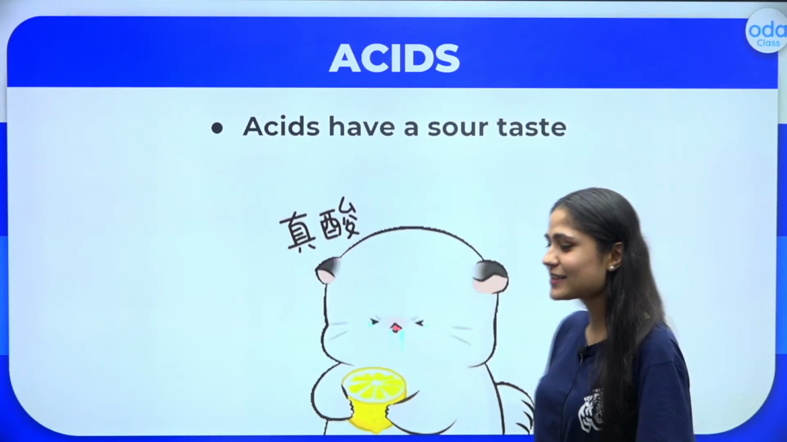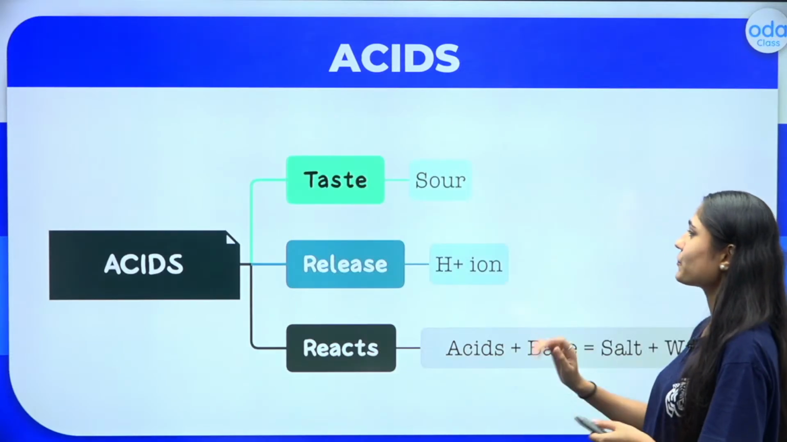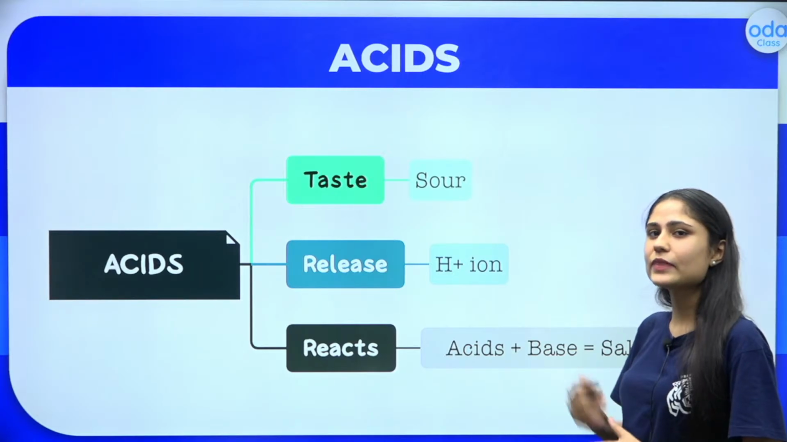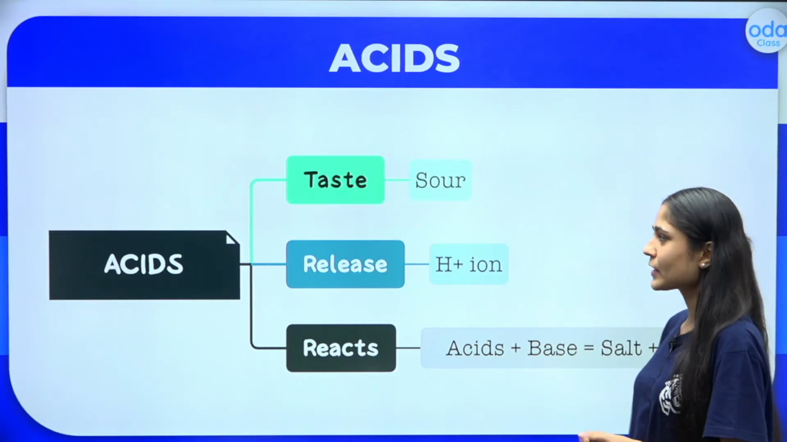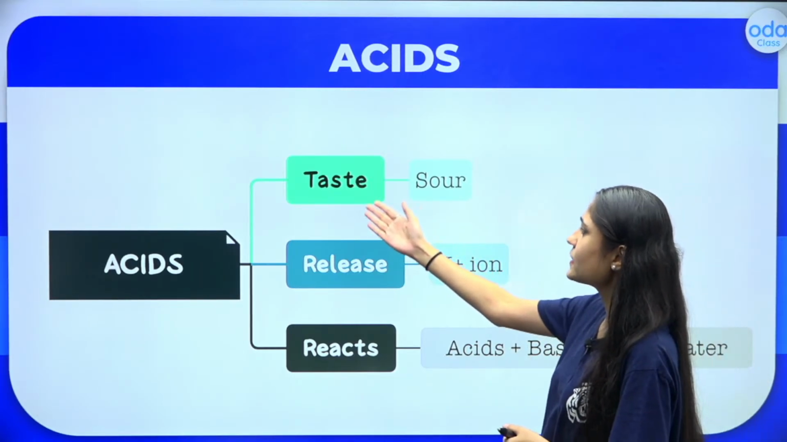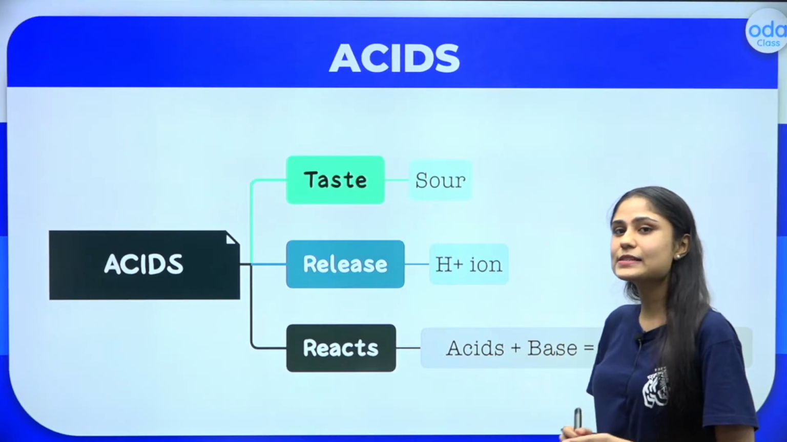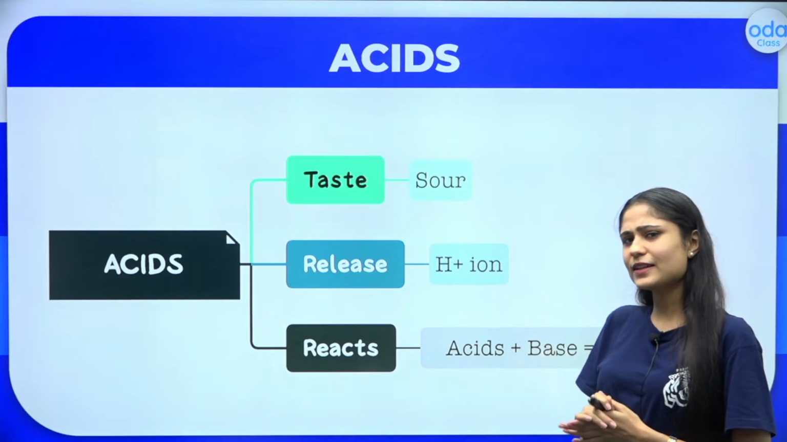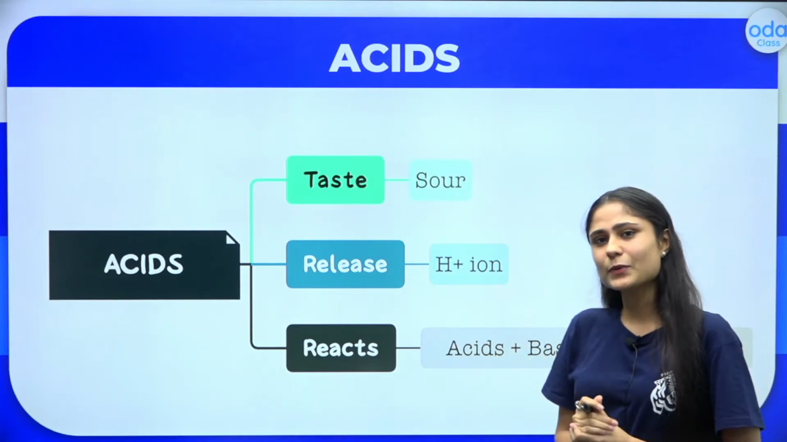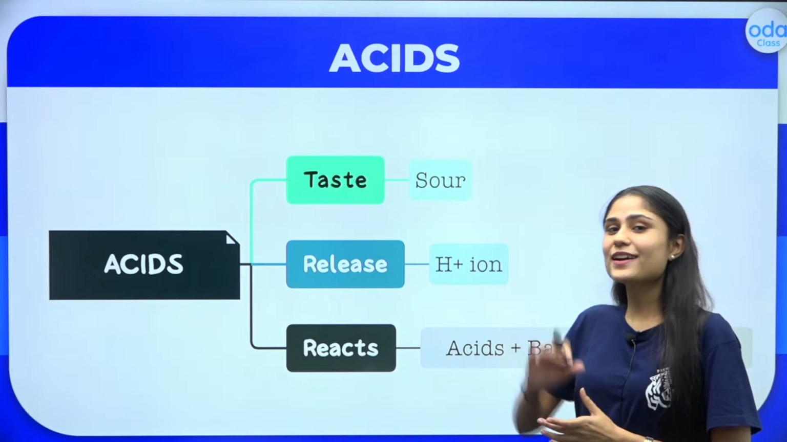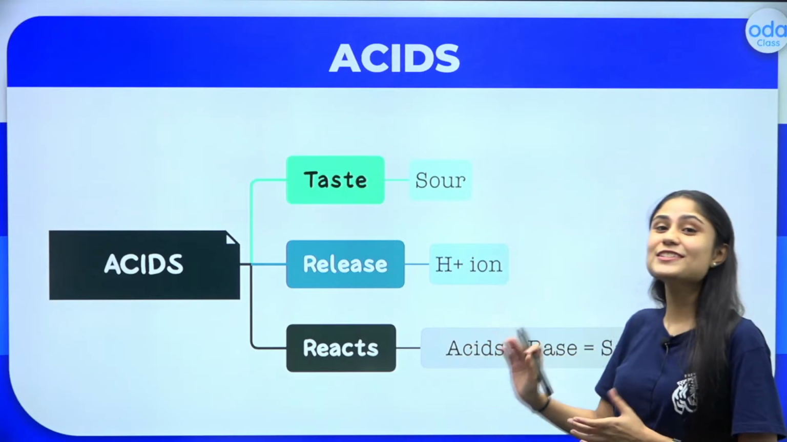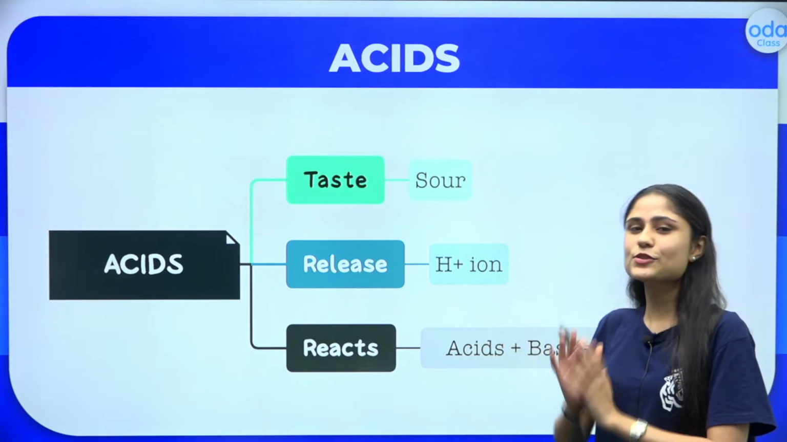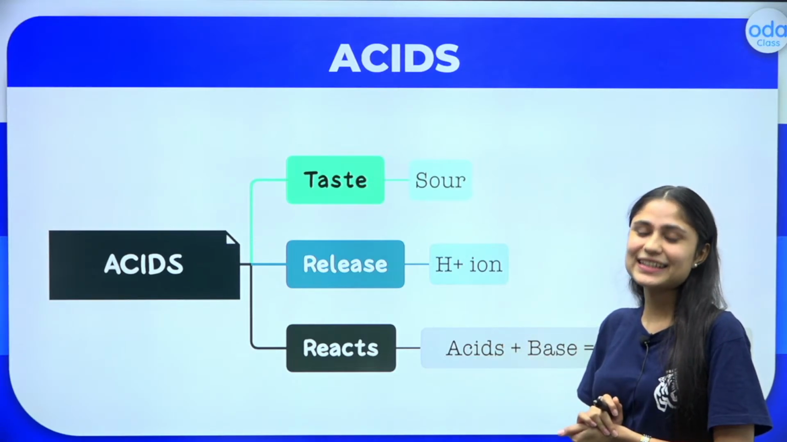So look right here, dear champions, have a look. First of all, let us go through the characteristics one by one and then we learn them in detail. The very first characteristic is the taste, that is sour. Acids are sour in taste. Does that mean that everything that is sour in taste is acidic? Well, there are some other characteristics also that something must qualify so that it can be termed as acidic in nature.